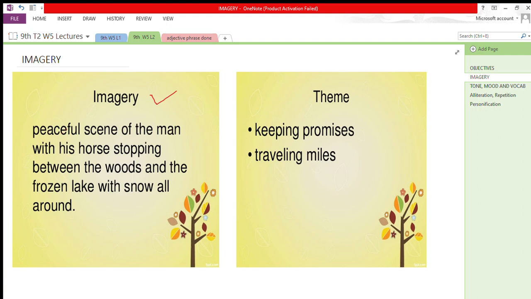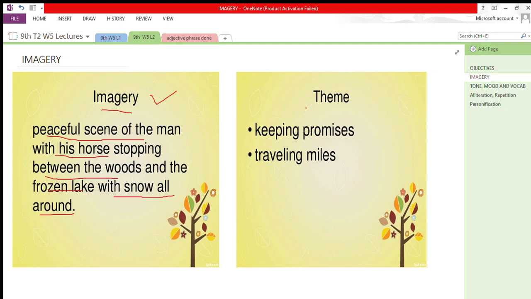You can imagine the peaceful scene of the man with his horse stopping between the woods and the frozen lake with snow all around, and you can recreate all these images in your mind. The poet uses this technique to create images in the mind of a reader. So the poem is full of imagery.